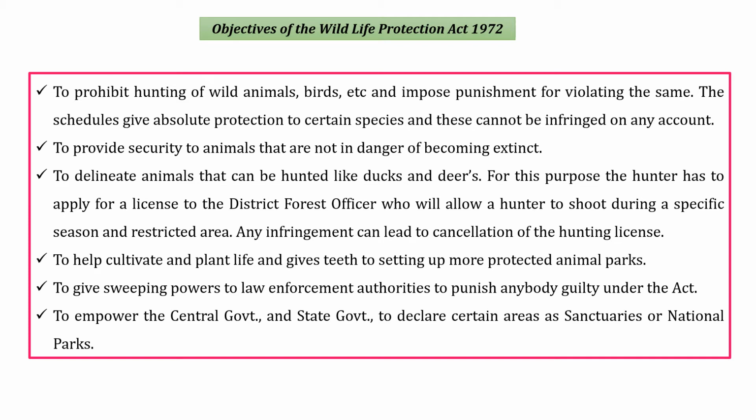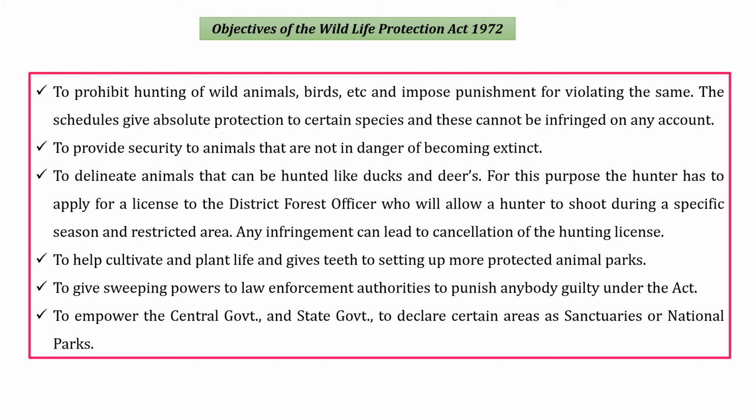Next are the objectives of the Wildlife Protection Act. The first one is that it prohibits the hunting of wildlife, wild animals, birds, etc. It also provides rules and regulations to protect them, and if anyone violates the rules and regulations, there are certain punishments.